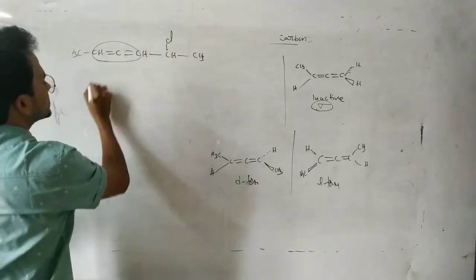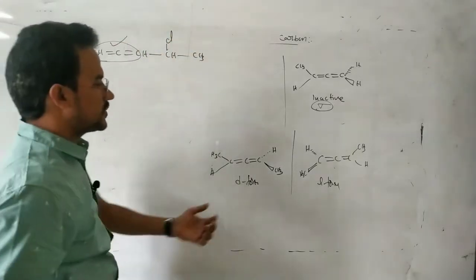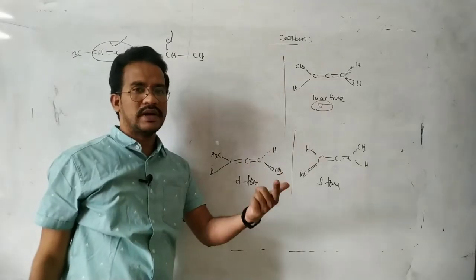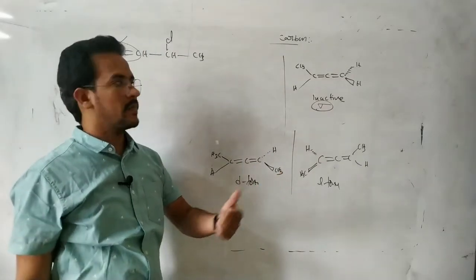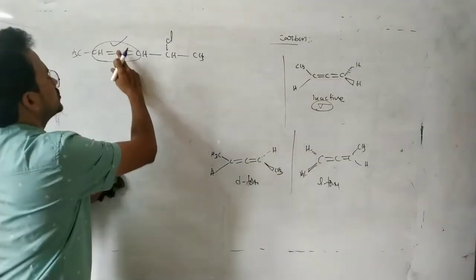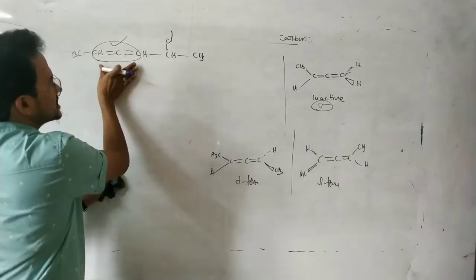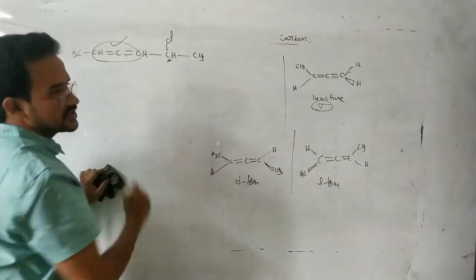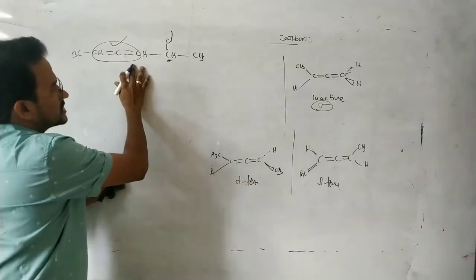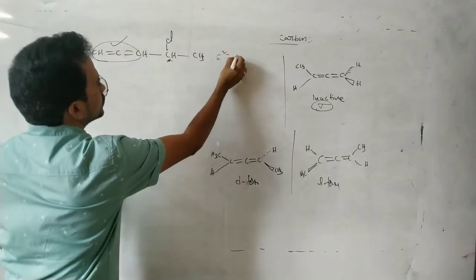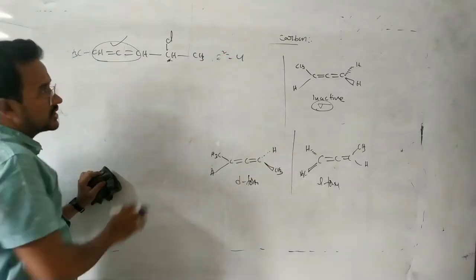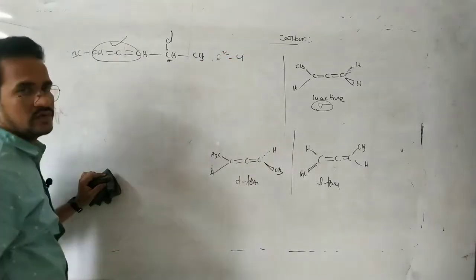Suppose it is an allyl system, about this one chiral carbon, two isomers are possible. Now about this one, two isomers are also possible. So it is one stereogenic center, and this chiral carbon is also one stereogenic center. So total stereoisomers for this compound, 2 power of 2 equals 4.